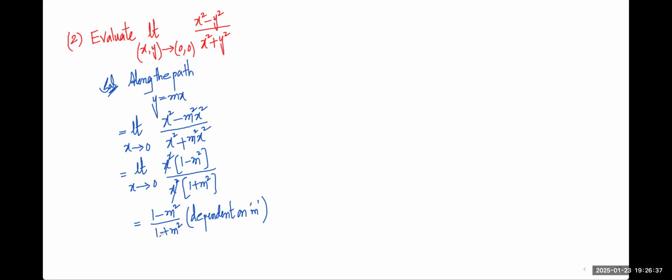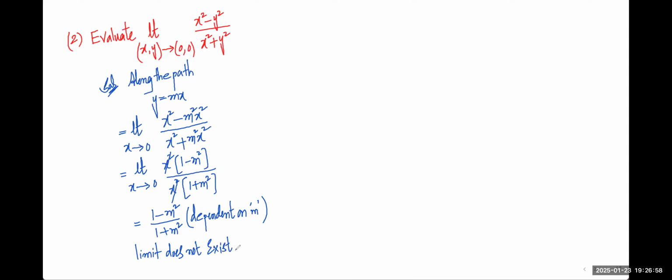If m is equal to 3, you are getting a different answer. M is equal to 4, different answer. Here only we can stop our process by writing limit does not exist. Finish, your problem is finished.